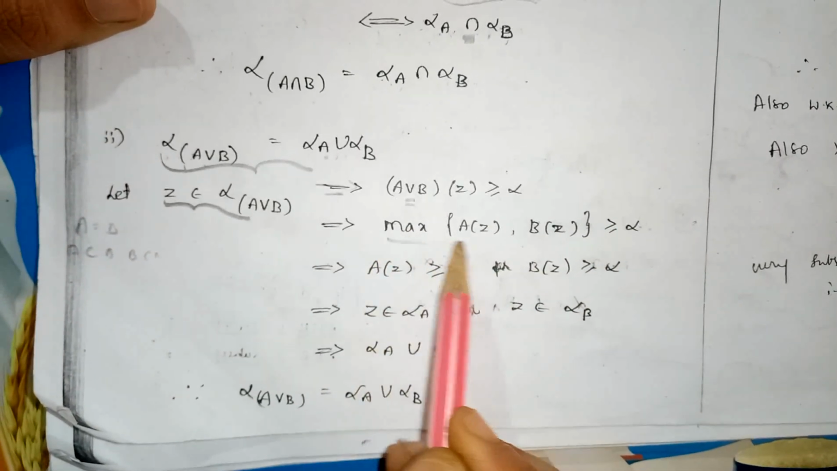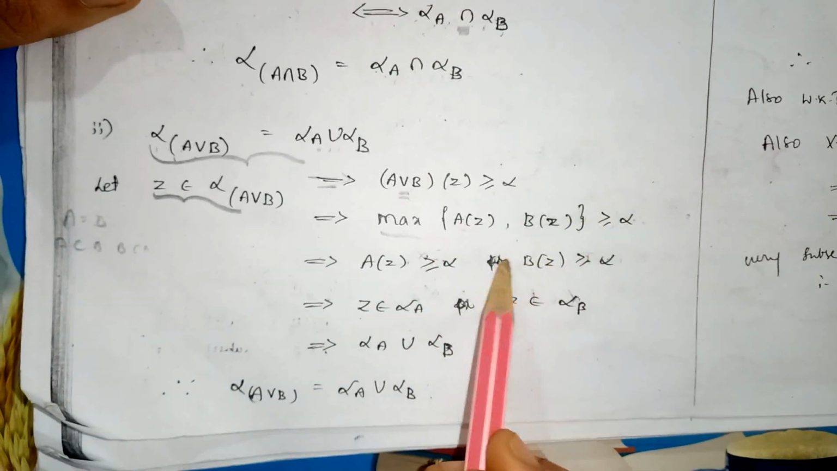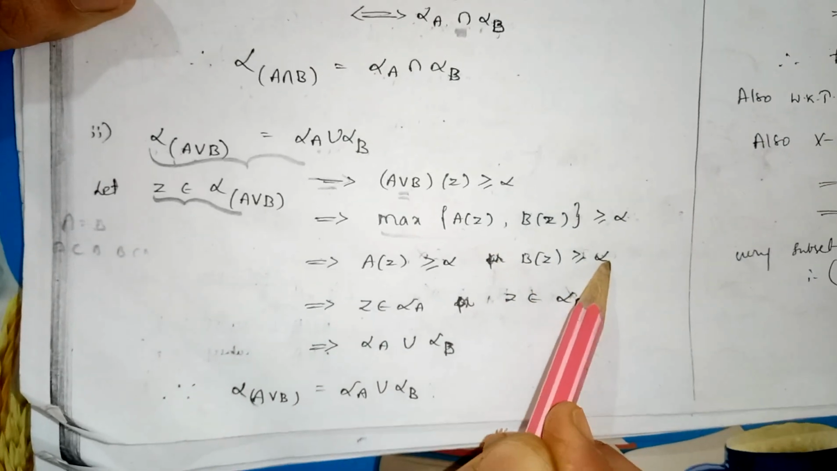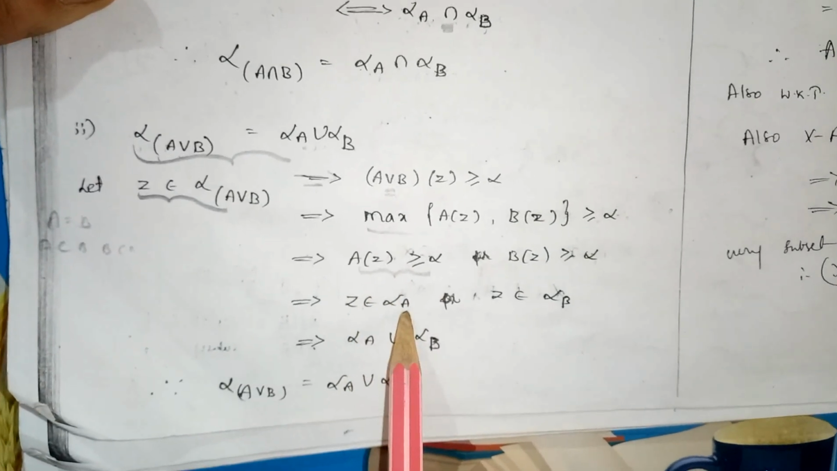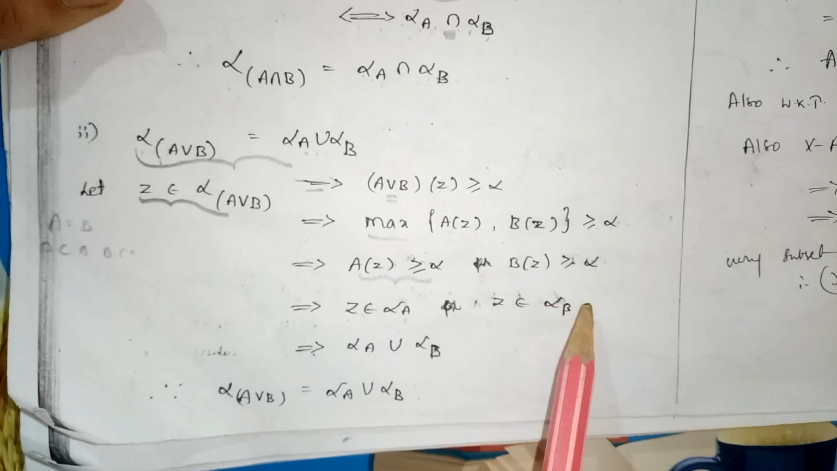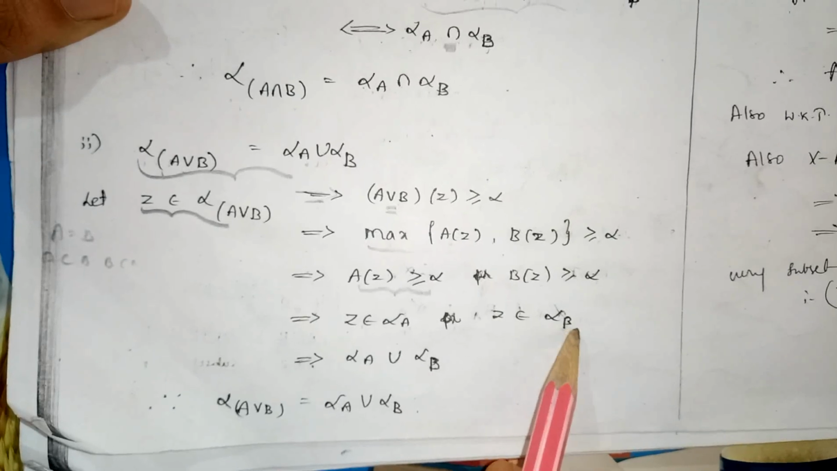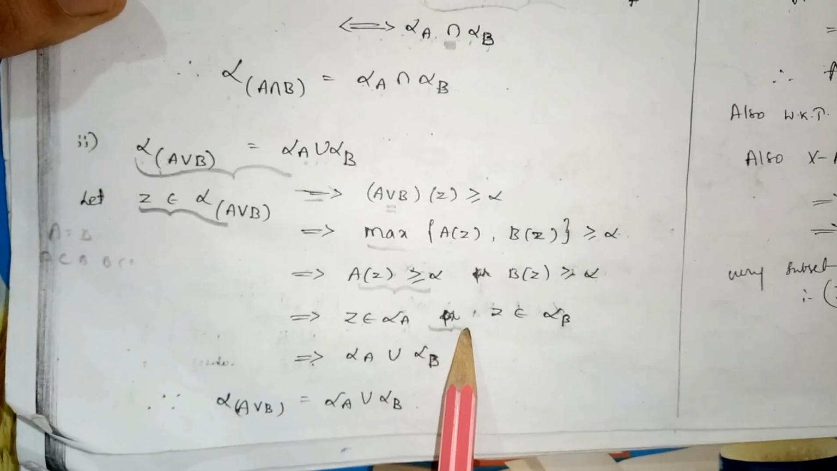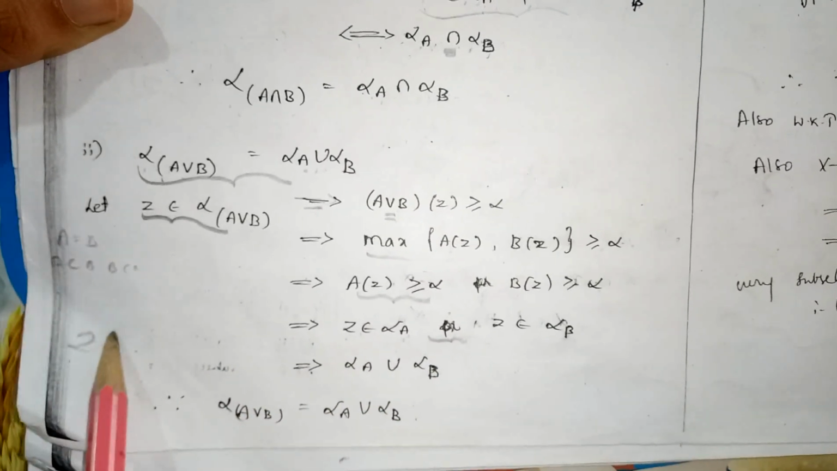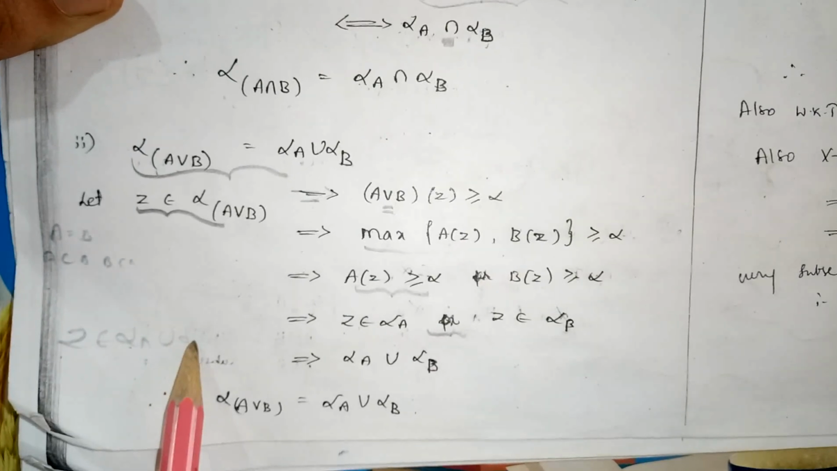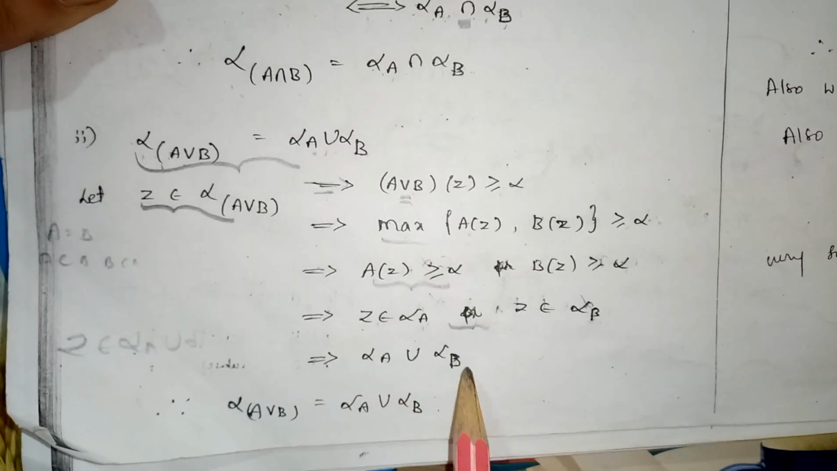Therefore, it can be maximum of A of Z comma B of Z, so the OR condition comes. That is, A of Z is greater than or equal to alpha or B of Z is greater than or equal to alpha. By using the alpha cut set, it can be written as Z belongs to alpha A or Z belongs to alpha B. By using the normal common union definition, it becomes alpha A union alpha B. Then we have proved that Z belongs to alpha A union alpha B. That is, first, alpha of A union B is a subset of alpha A union alpha B.